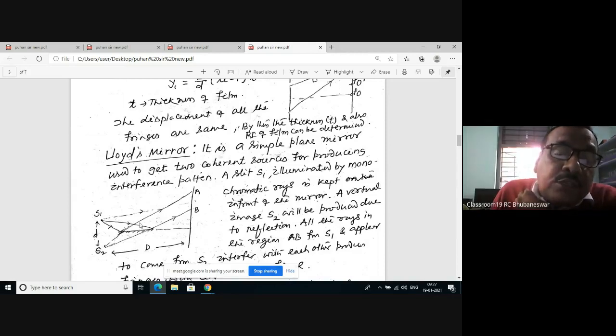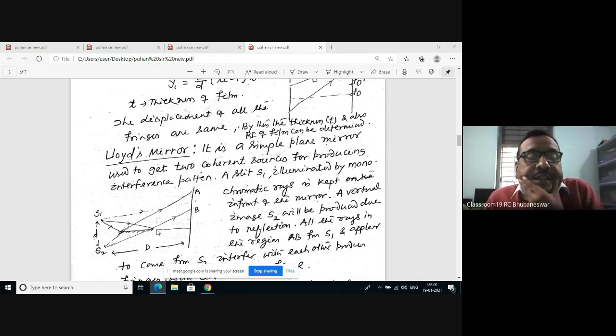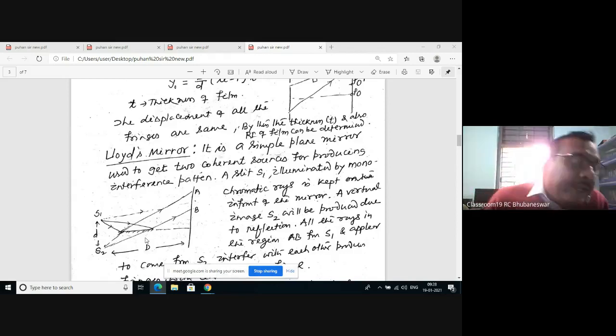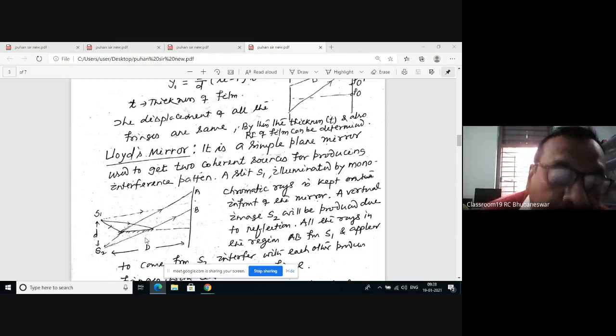Actually, the rays coming from S1 are divided into two parts: the direct rays from S1, and the rays after reflection on the mirror, which appear to come from S2, and they have a constant phase difference of pi. Why? Whenever light is reflected on a denser medium surface, an extra path difference of lambda by 2, or phase difference of pi, is introduced.